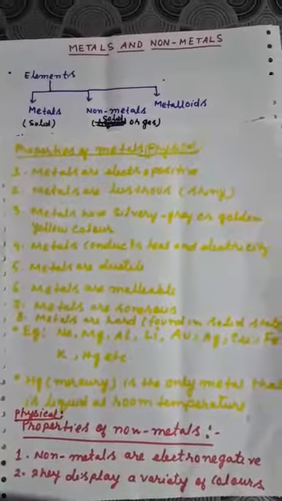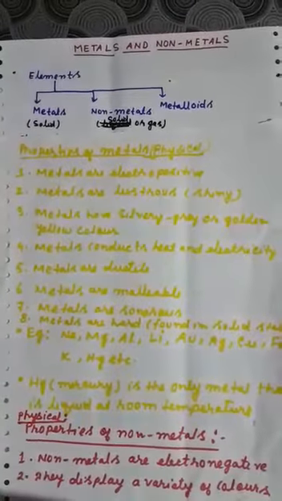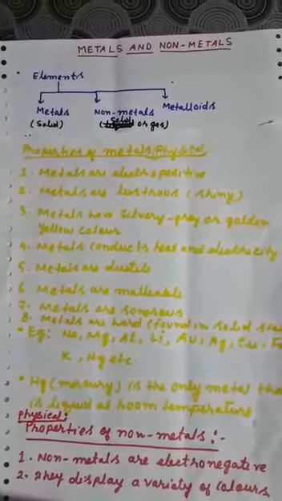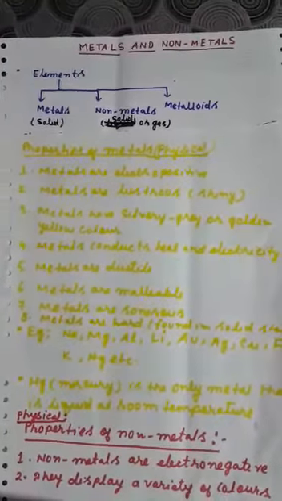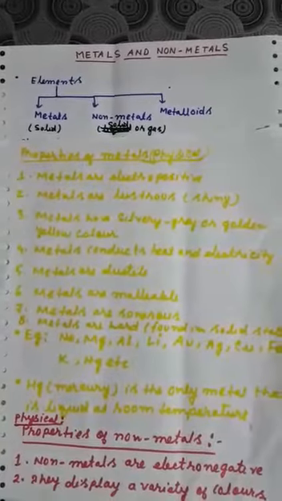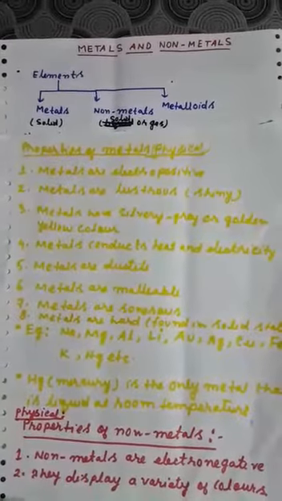Today let us start with the new chapter, chapter 3, metals and non-metals. Already you learnt about elements in class 8 and 9, and you know that elements are classified as metals, non-metals and metalloids. So let us start one by one. Let us learn some physical properties of metals.